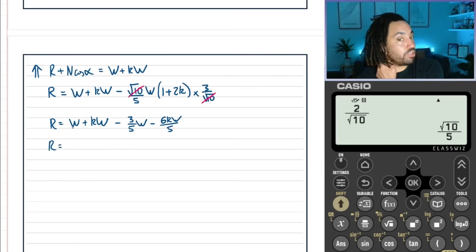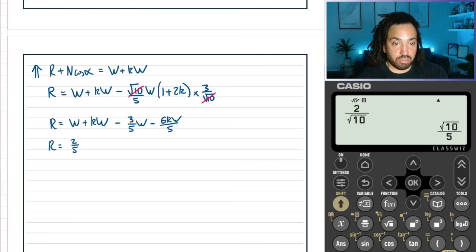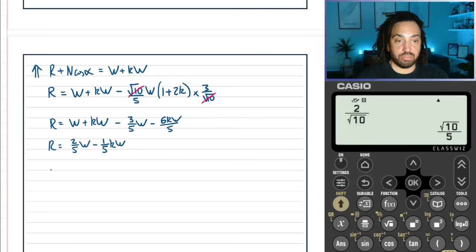Okay, so let's collect up the W's. We've got 1 minus 3/5, so that's 2/5 W. And the KW's, we've got 1 minus 6/5 is minus 1/5 KW.